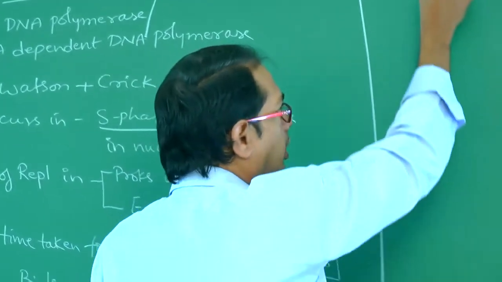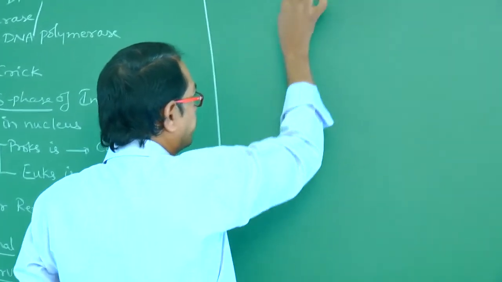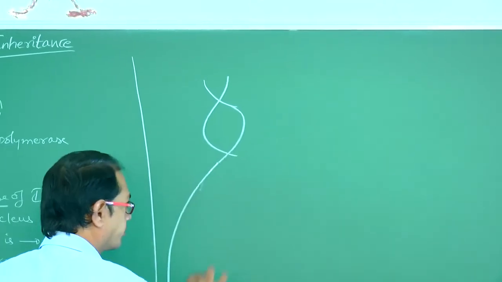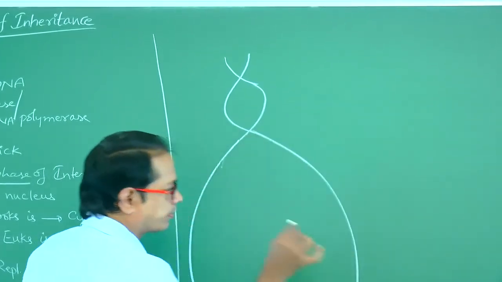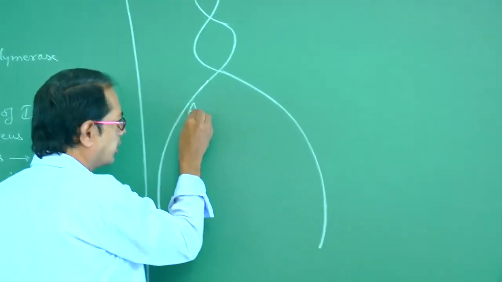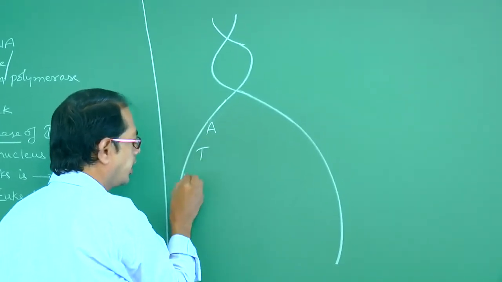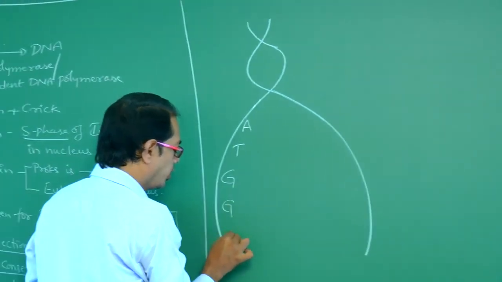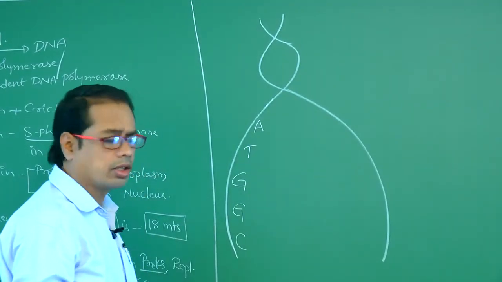Okay? See, look at here. I am giving the nucleotides A, T, G, G, C, like that I have given.